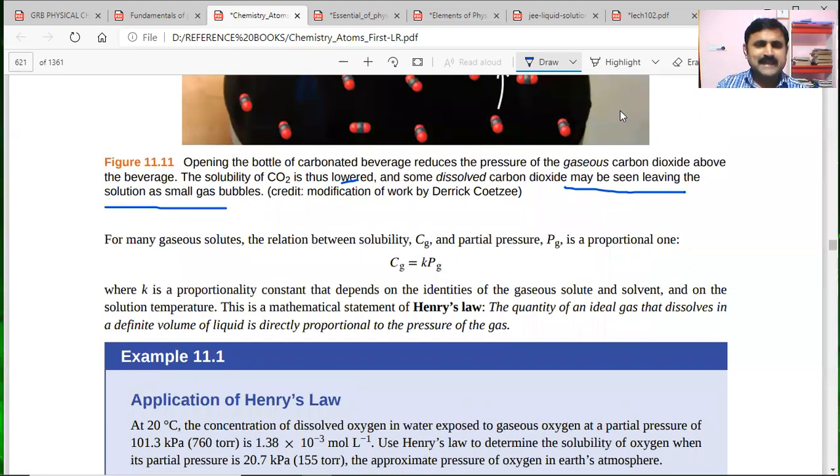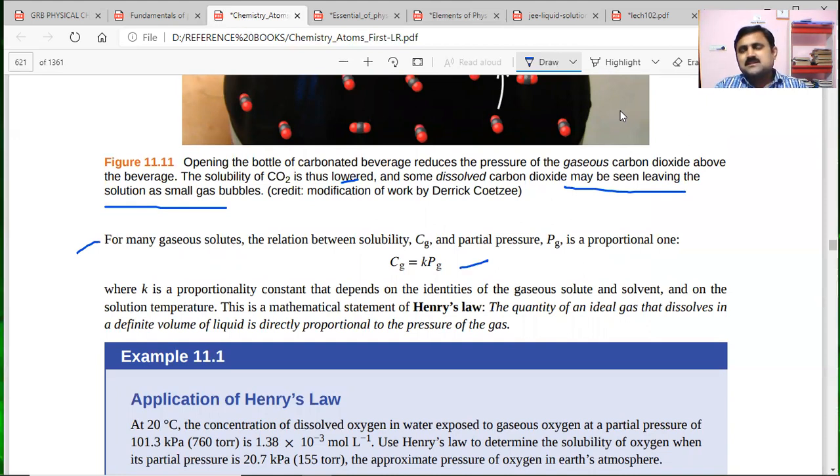So for many gas solutes, the relation between the solubility or concentration of the gas and partial pressure is given like this: Z is equal to K into P. Here K we call the constant, Henry's constant. The quantity of the ideal gas that dissolves in a definite volume of liquid is directly proportional to pressure is also another definition of it.